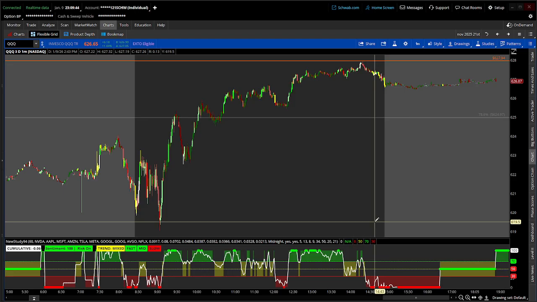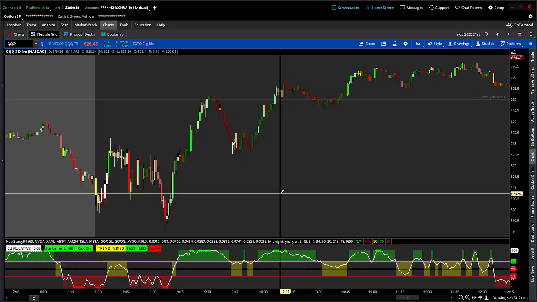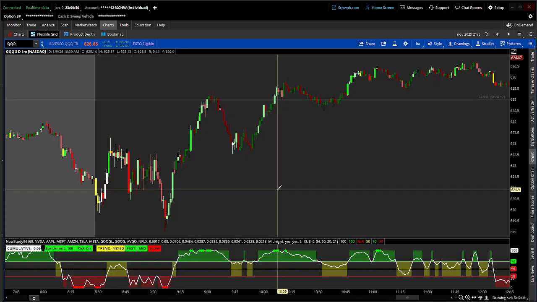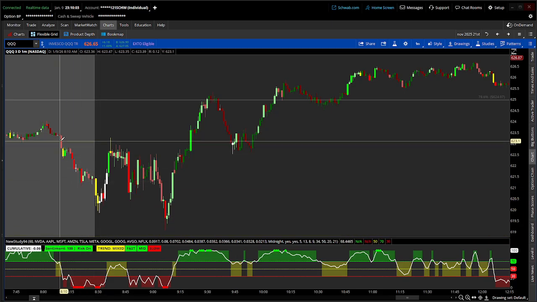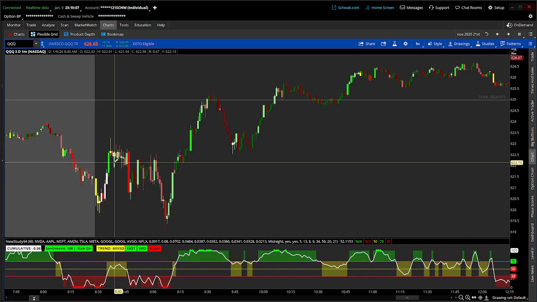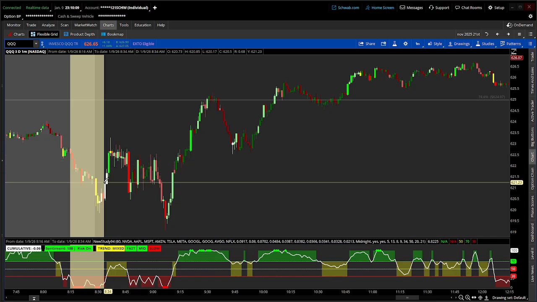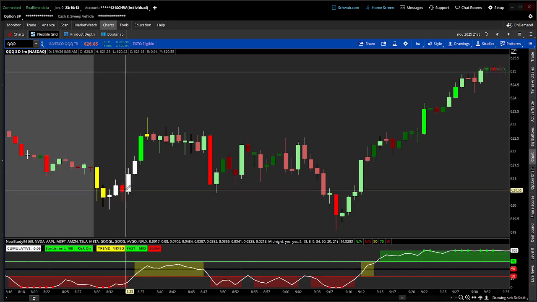So this is not buy and sell signals. This is just a sentiment indicator to help you feel more comfortable about taking some trades based off those 8 different stocks, the top 10 holdings of the QQQ. You can see right here, we were bearish or risk off before the market opened up. We went to chop zone right here, even though we got this nice push right here based off good volume.